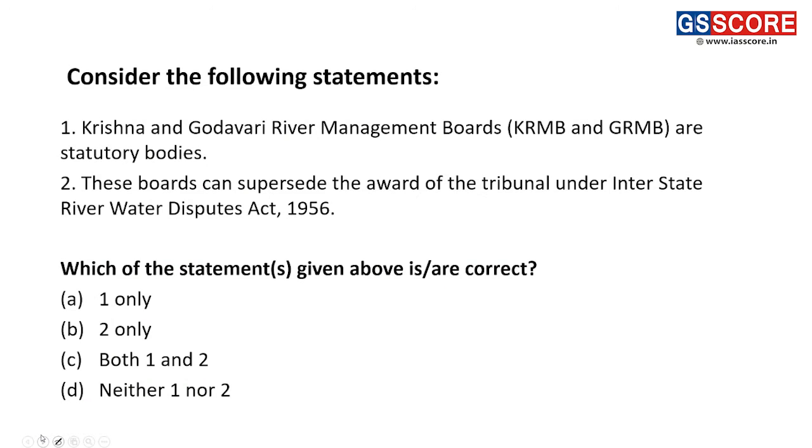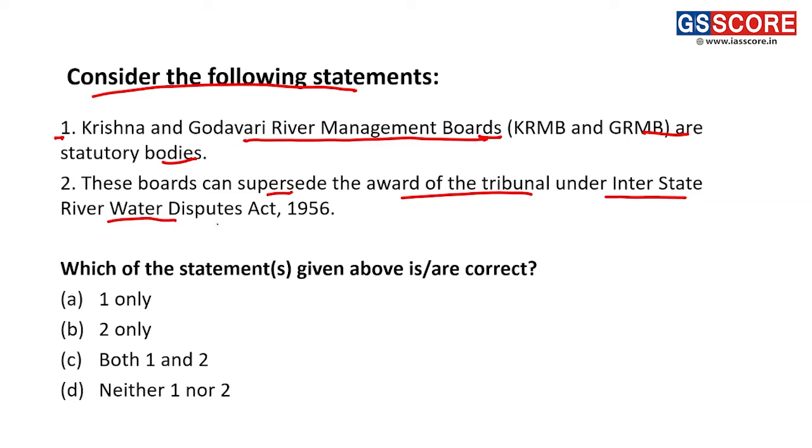Moving towards the next question, this question is regarding the Krishna and Godavari river management boards. Consider the following statements. Statement 1, Krishna and Godavari river management boards are statutory bodies. Statement 2, these boards can supersede the award of the tribunal under the Interstate River Water Dispute Act of 1956.